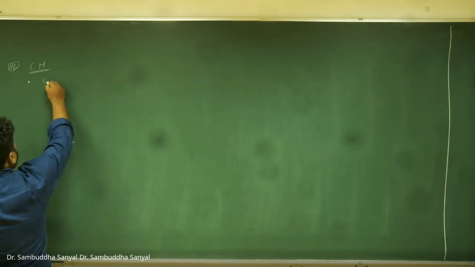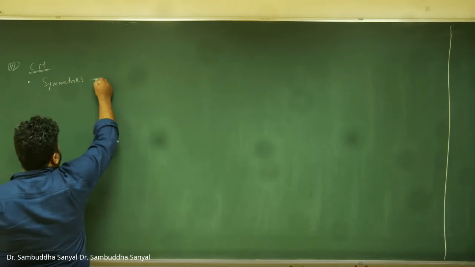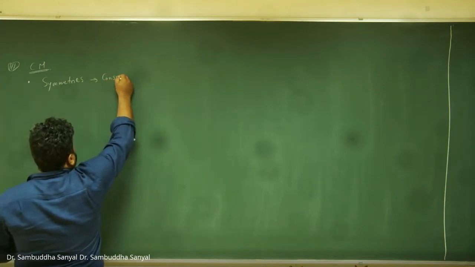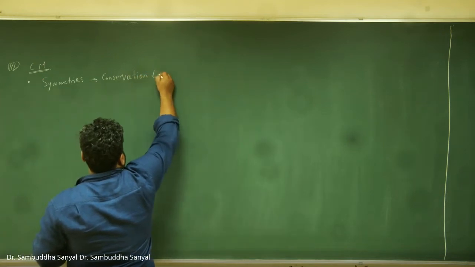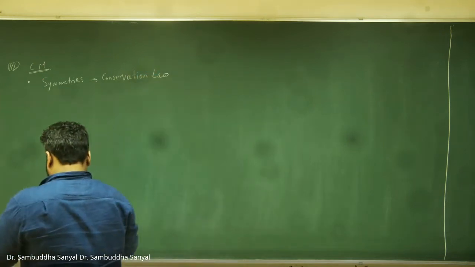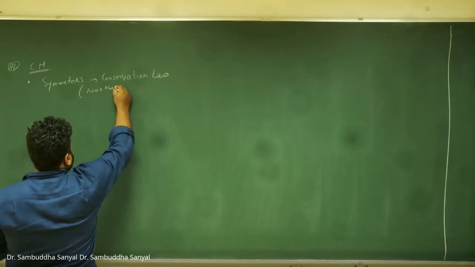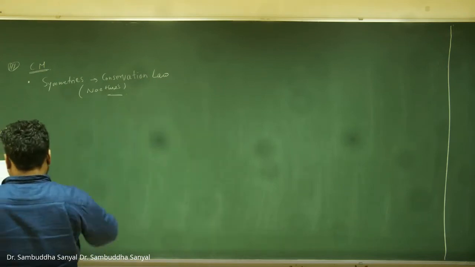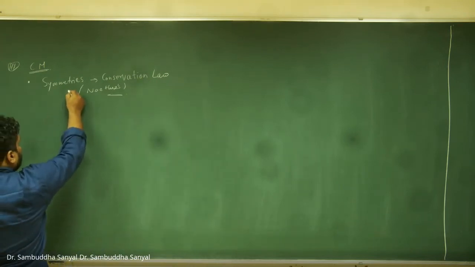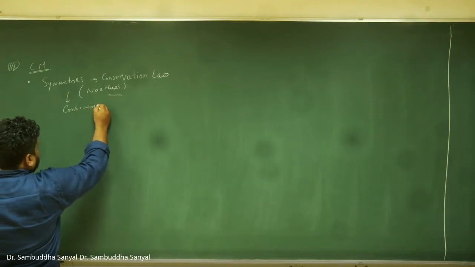We have learned that symmetries lead to conservation laws, which is Noether's theorem. And we have learned this whole business of continuous symmetry. This theorem is about continuous symmetry.